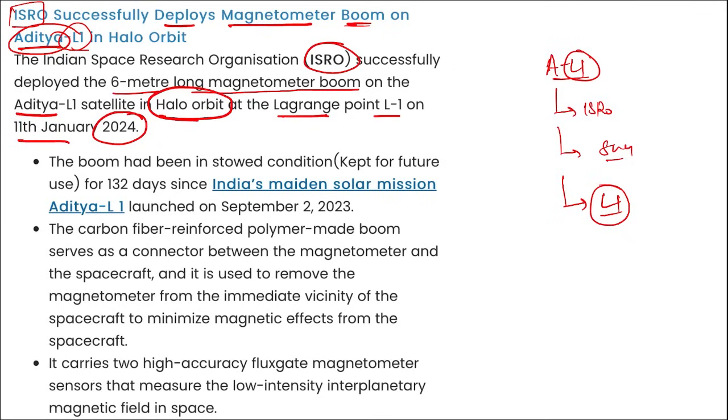See, basically this magnetometer boom was to minimize the magnetic effect from the spacecraft. Also, if you remember, in the James Webb Space Telescope, a long sheet of gold was unfurled so that the heat coming from the sun cannot interfere with the instruments or the readings. Similarly, the magnetic effect coming from the spacecraft should not affect the readings. For the same reason, this 6-meter long magnetometer boom was unfurled.